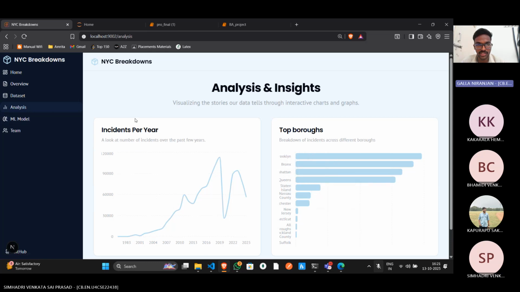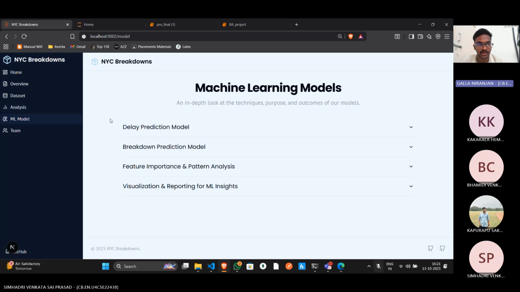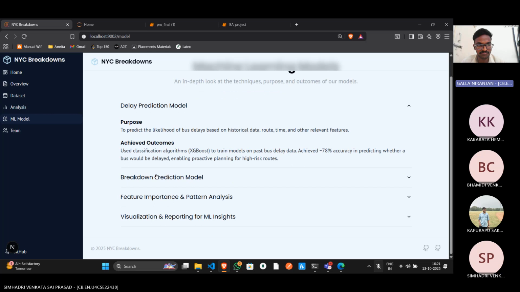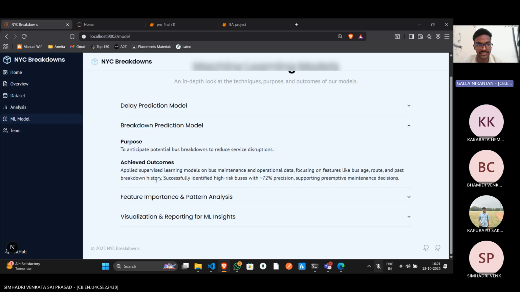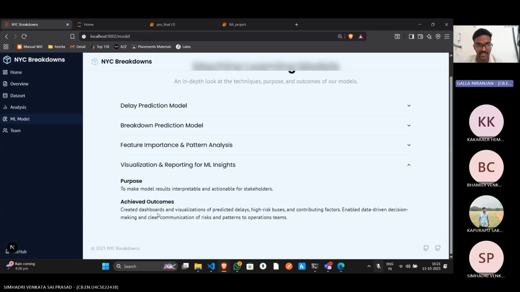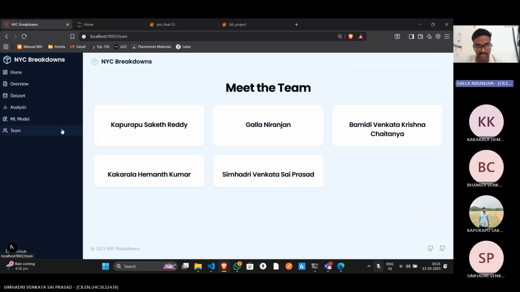Next come the ML models. The ML models showcase four major models we built. Delay prediction model using XGBoost with around 78% accuracy; breakdown prediction model, which anticipates bus breakdowns with around 72% precision; feature importance and pattern analysis, identifying key delay and breakdown factors; and visualization and reporting, which turns model results into easy to understand dashboards. Finally, the Meet Our Team section acknowledges all the members who contributed to this project.